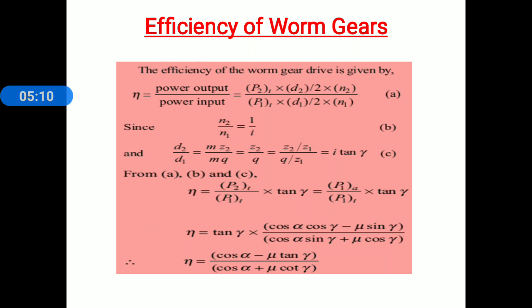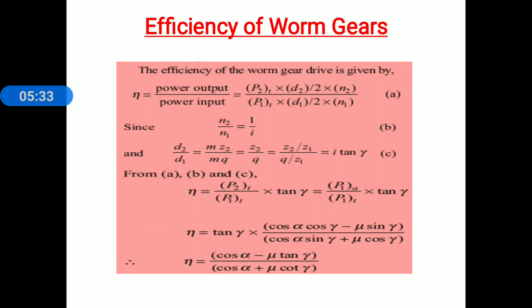Next is efficiency of worm gears. Now this is the small derivation for efficiency of worm gear drive. This derivation is asked for 3 to 4 marks in university examination. That's why carefully observe this derivation and try to practice.